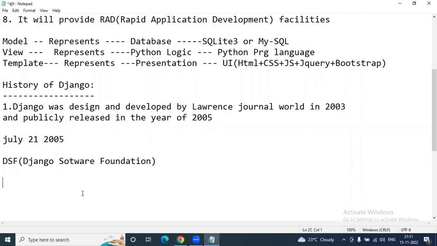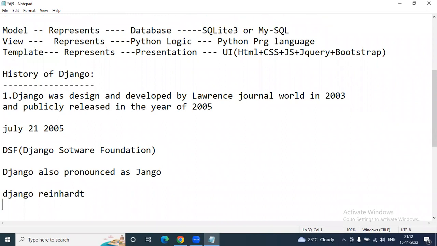Django is also pronounced as Django by some programmers. So how did the Django name come? Actually, Django Reinhardt. Look at this, Django Reinhardt. He's a famous jazz guitarist. You can Google it, Django Reinhardt, and you will find the person's name, a famous jazz guitarist like this.